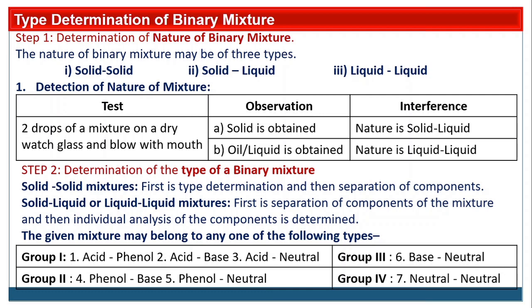acid acid, base base or phenol phenol, this type of mixture is not provided for the analysis, because the separation in case of solid solid will be very difficult. But neutral neutral may be provided, because in case of solid liquid or liquid liquid, we can separate easily and then go for the individual analysis.